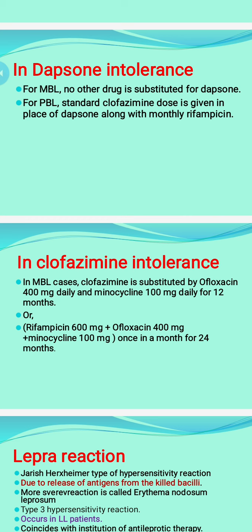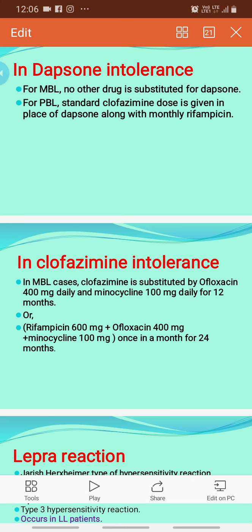But for PBL, paucibacillary leprosy cases, as clofazimine is not given normally, here we can replace dapsone with clofazimine. So standard clofazimine dose is given in place of dapsone along with monthly rifampicin. So for PBL, if dapsone is resistant or intolerant, then treatment is easy. Just give rifampicin plus clofazimine. But as MBL patients are already receiving dapsone plus clofazimine plus rifampicin, if dapsone cannot be given, then we have to go for the other regimens like ROM therapy or clofazimine plus minocycline, clarithromycin.